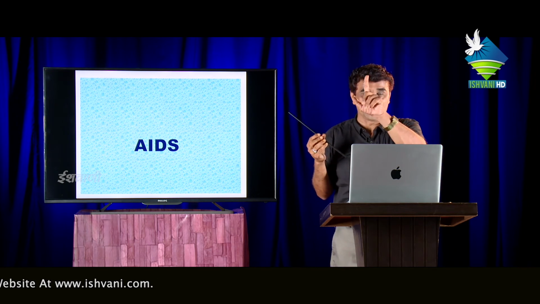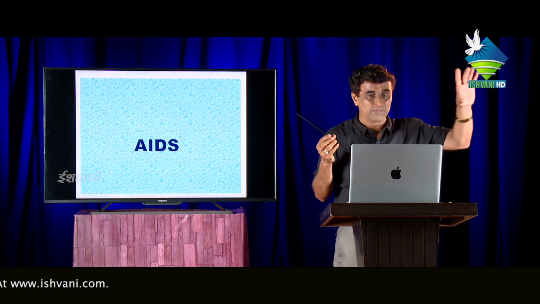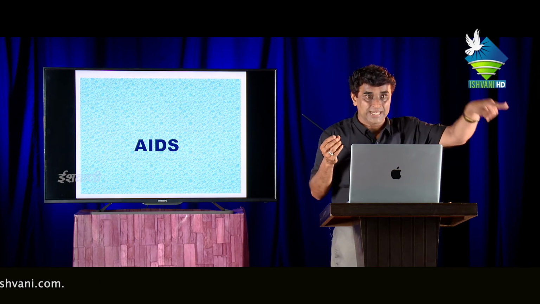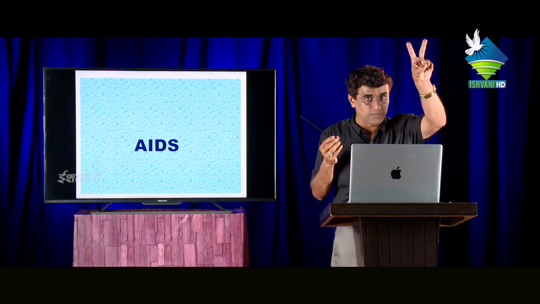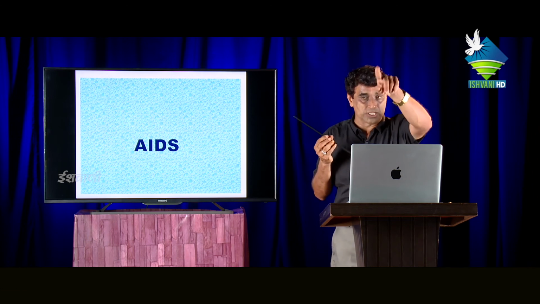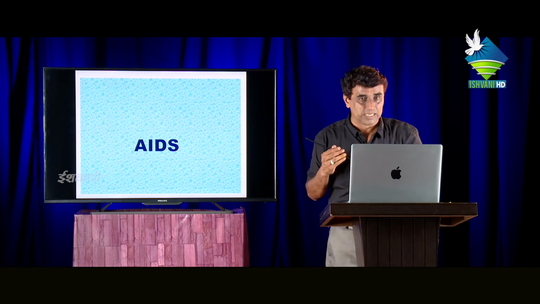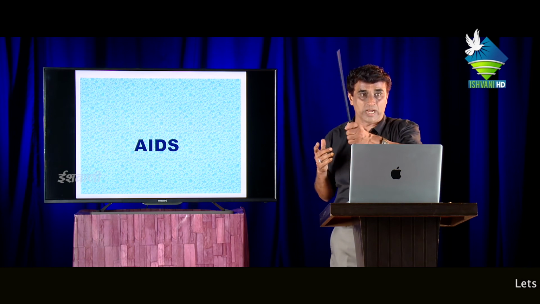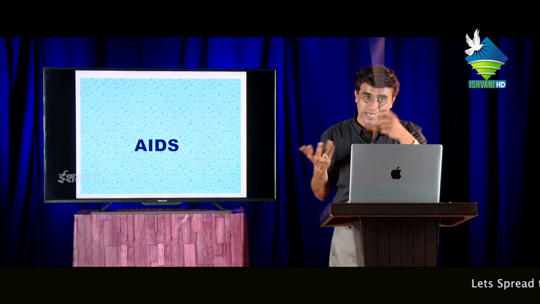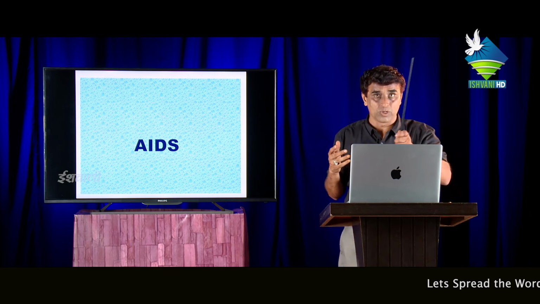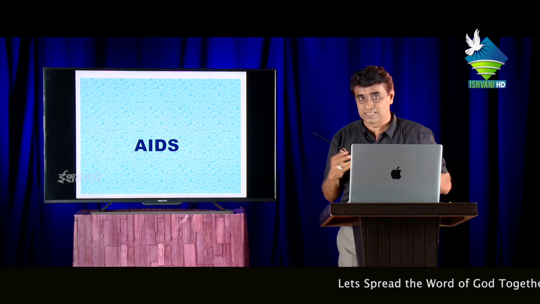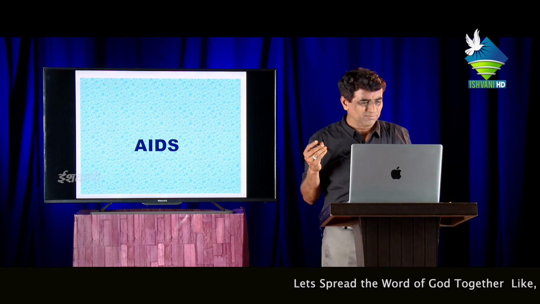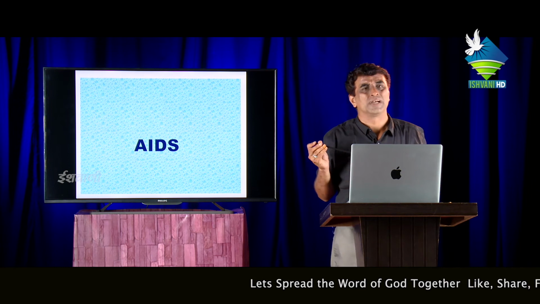Human immunodeficiency virus. This is the full form of the causative agent of AIDS disease. HIV positive. There are two strains of the virus, HIV positive and HIV negative. The human immunodeficiency virus positive strain is actually responsible for AIDS. And there are some misconceptions related to AIDS.